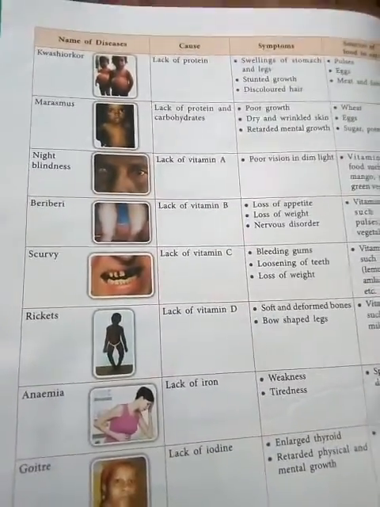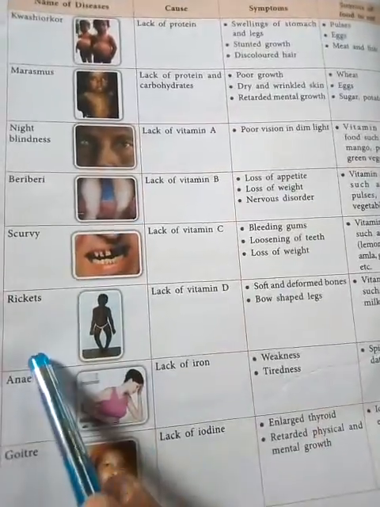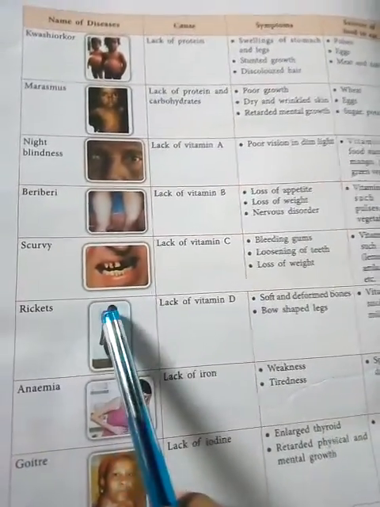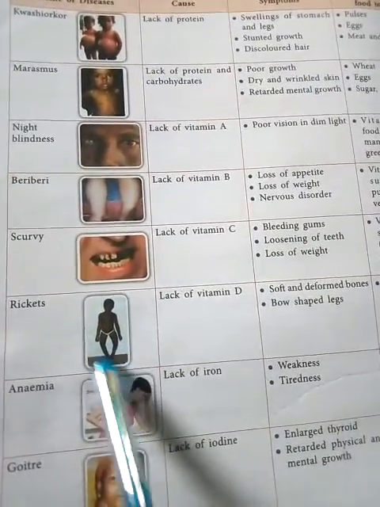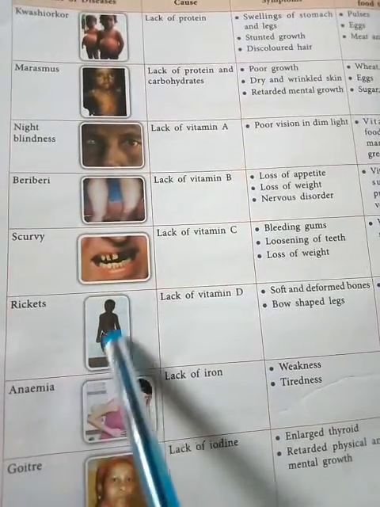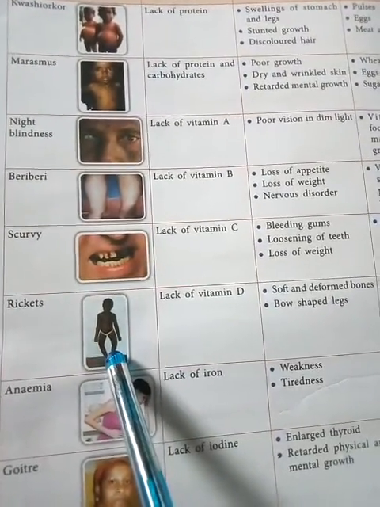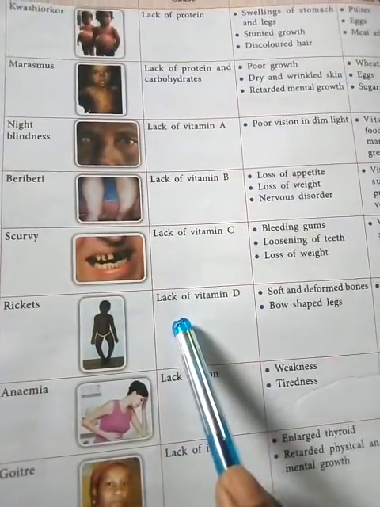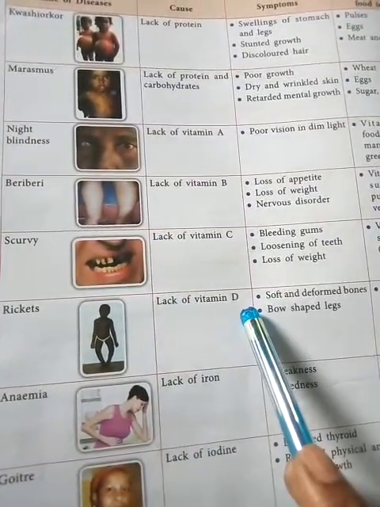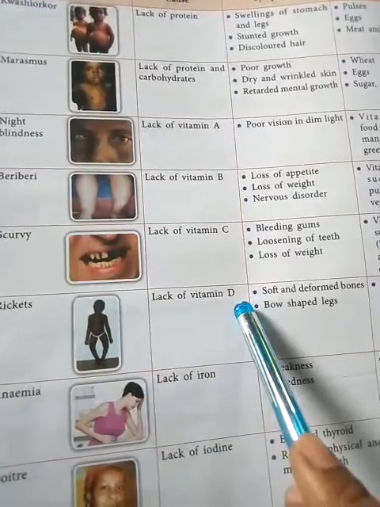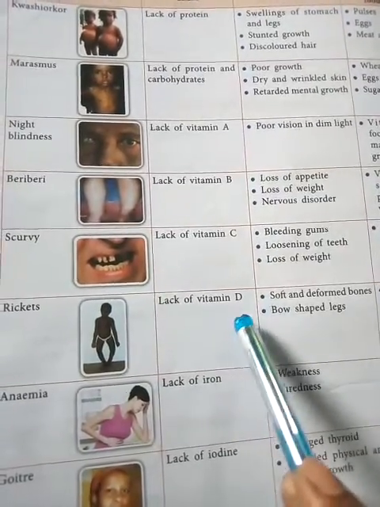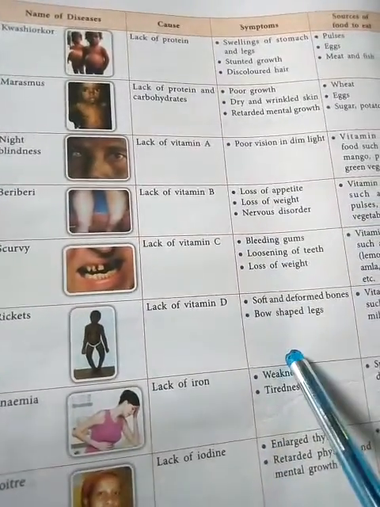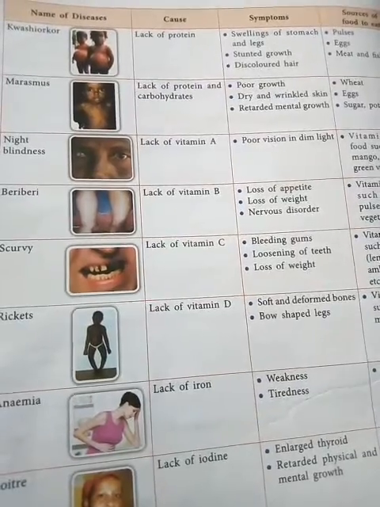Okay, then rickets. See how this patient looks here. In rickets, their legs are bent, bow-shaped legs. This disease is caused due to the lack of vitamin D. So what are the symptoms? Soft and deformed bones.